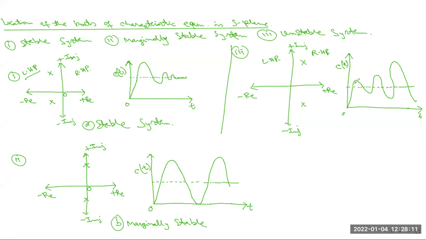Starting point, it is starting, then it is slowly increasing, and with the time span, the output also increases accordingly. That means this system does not become stable at any time. Okay, because the roots are present in the right half plane.